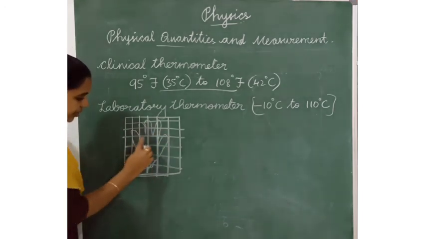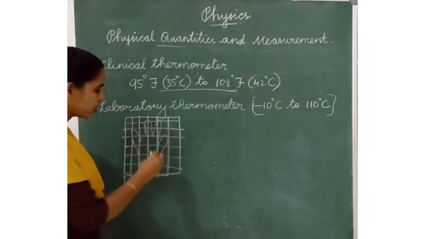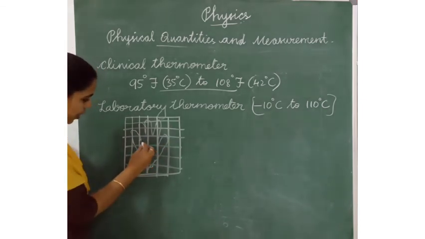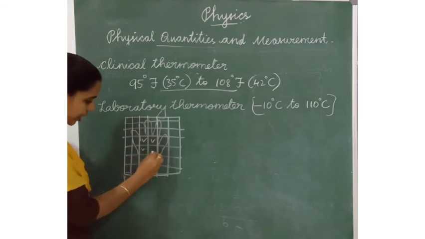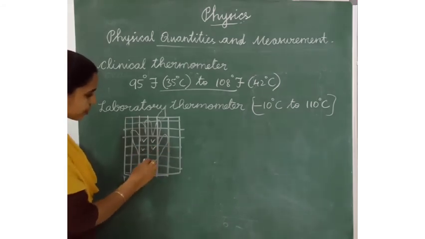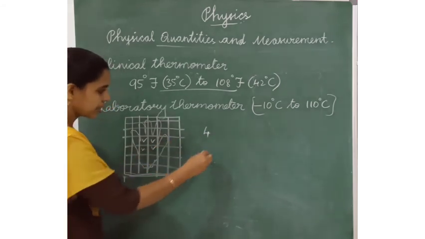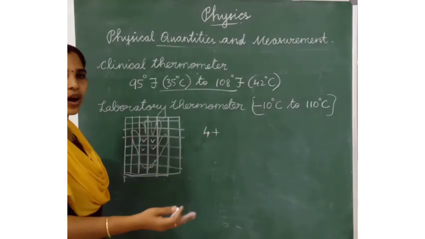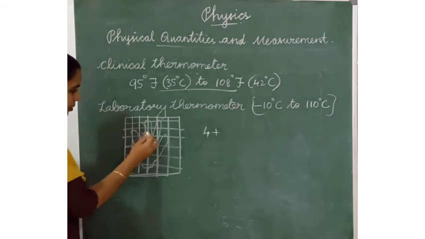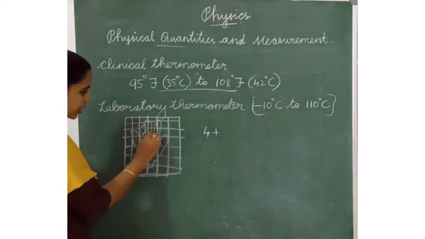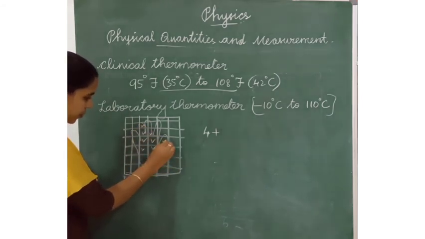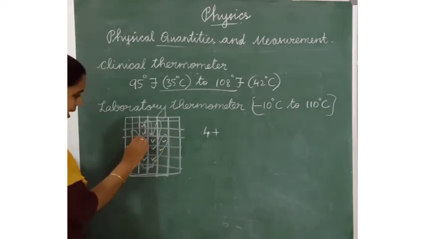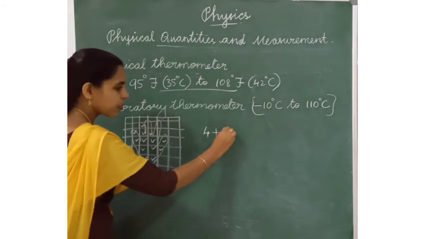When we see this, listen, first we have to count complete squares. Number of complete squares: 1, 2, 3, 4. Then we have to add incomplete squares that are more than half area: 1, 2, 3, 4, 5, 6, 7, 8, 9. 9 boxes.